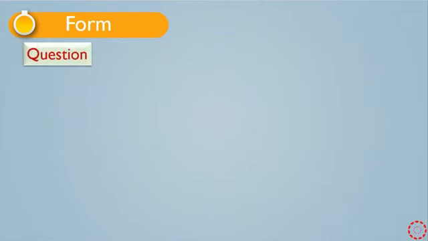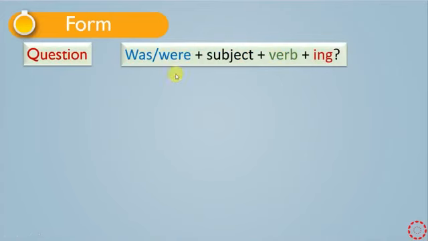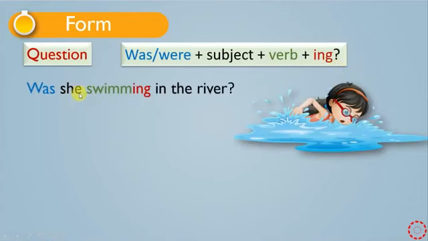What about the question form? How can we make the question form of past continuous? We just move was and were to the beginning of the sentence, and then we have the subject and then verb plus ing. But be careful, we have a question mark at the end of the sentence. Example. Was she swimming in the river? You can answer this question in a short way.